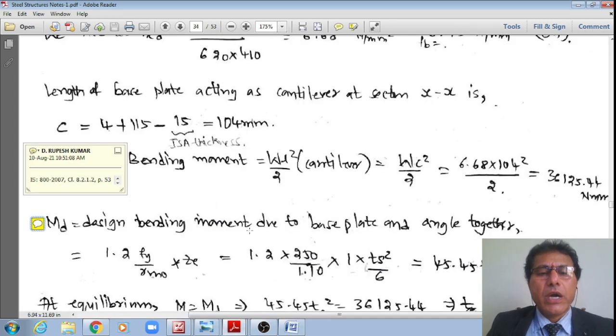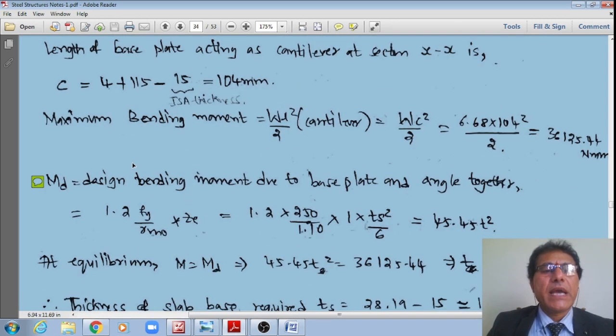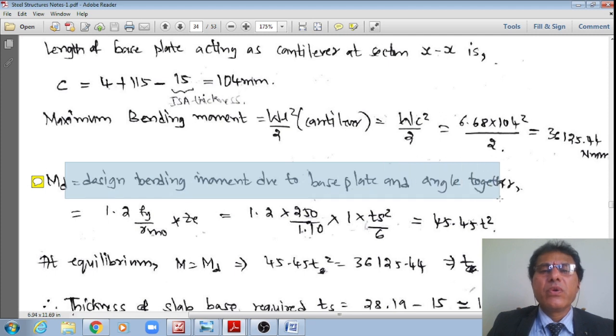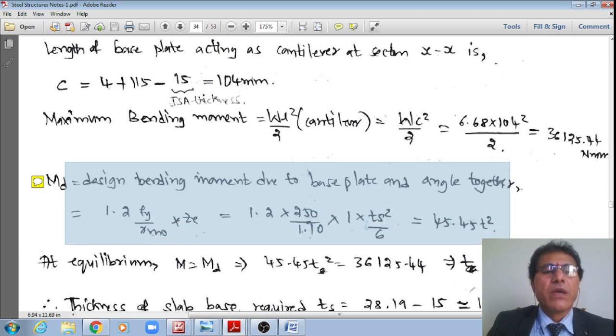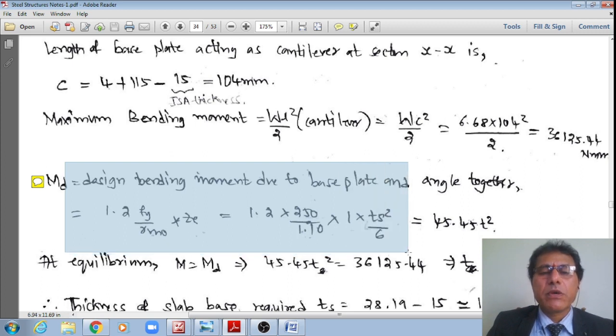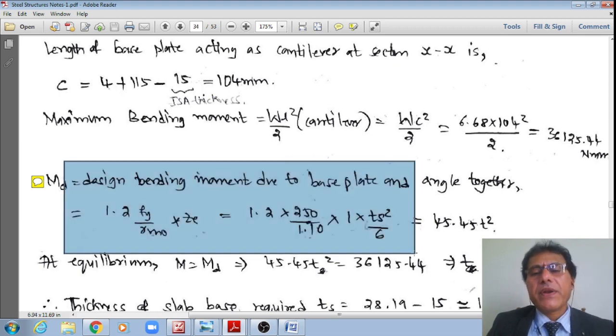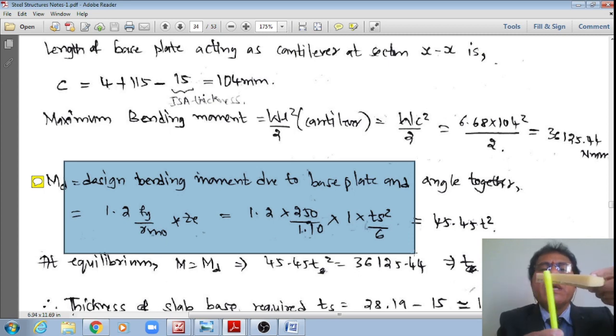Therefore, recalling that I would have the design bending moment due to the base plate and the angle both put together. Please make a note, it is equal to 1.2 fy divided by gamma_m0 multiplied by Ze. Substituting numerical values, 1.2 multiplied by 250 divided by 1.1, for the base plate yield stress, multiplied by Ze. Obviously, for all the designs we will be assuming 1 unit width of the base plate. That 1 unit is equal to either 1 mm or 1 meter or 1 inch. Therefore I am assuming 1 mm.